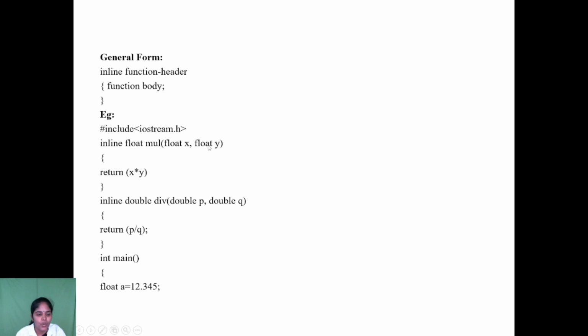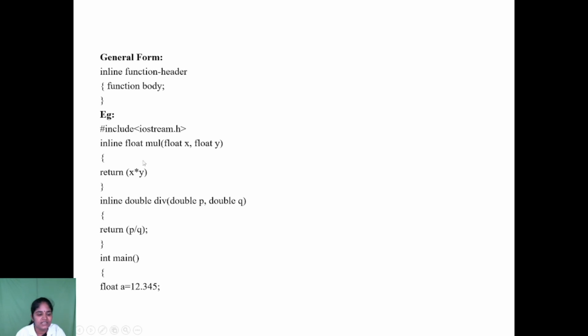What parameters, what arguments you have to include in the function, that is presented here along with the return type. Here x and y are formal parameters whose data type is float, so the return type is also float. Likewise, the div function has two formal parameters, one is p and the other is q, and its return data type is also a tuple.